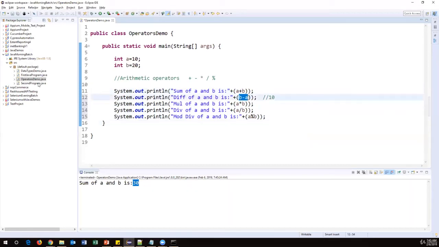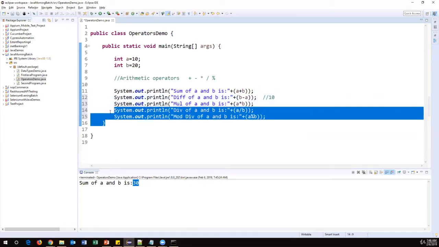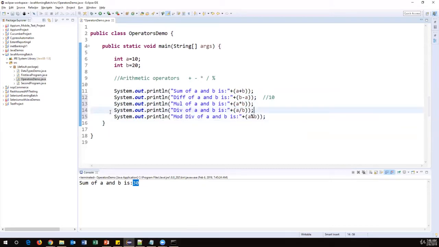So here I'm using plus in two different ways. One is concatenation, the other one is the addition operator. So here star is performing multiplication, and we need to understand the difference between these two. So this will basically return the quotient, and this will return a remainder. Okay, it will return the remainder.